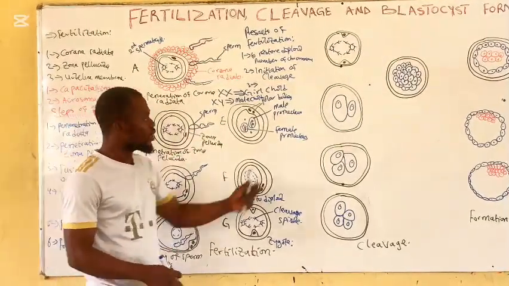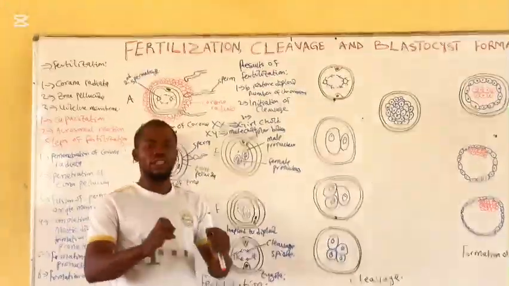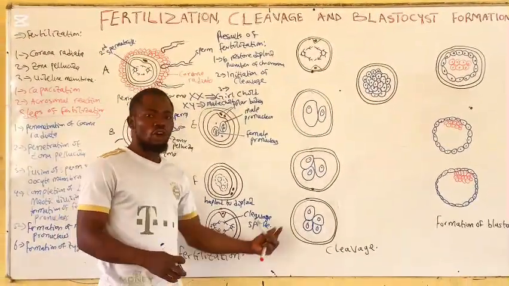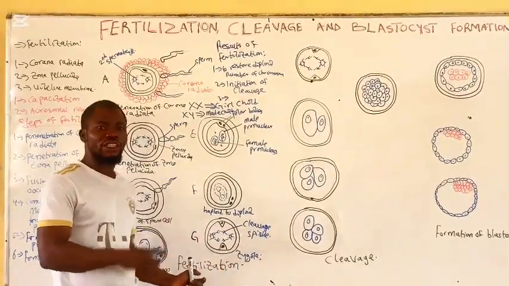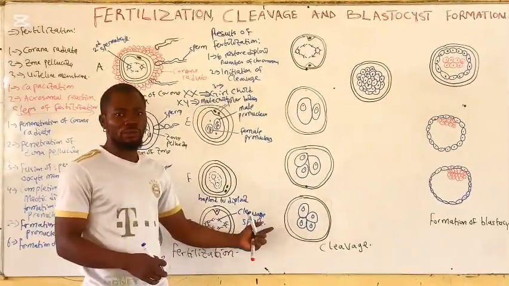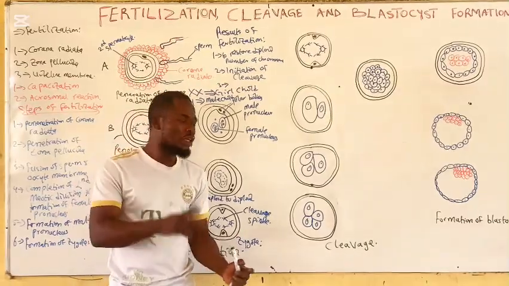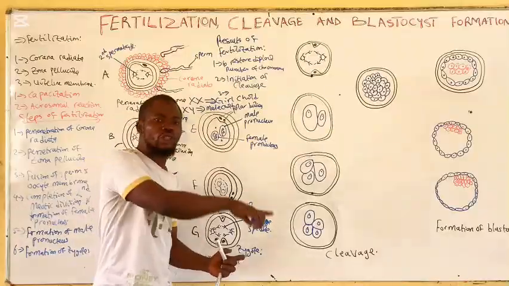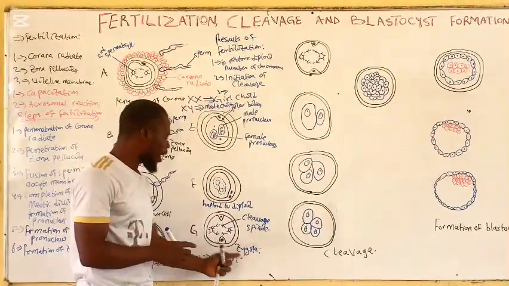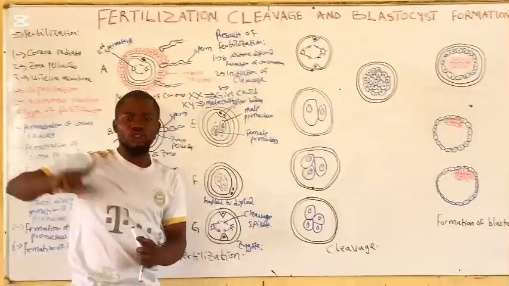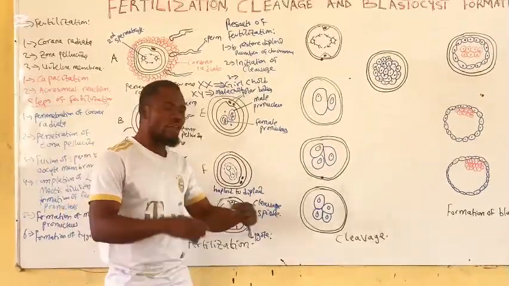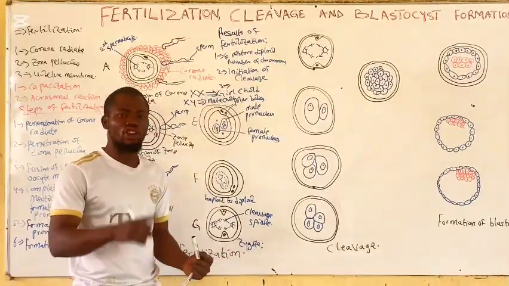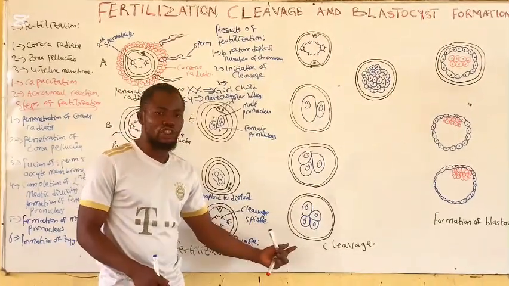The next thing is the cleavage. Cleavage is just a series of the mitotic division which the zygote undergoes. Cleavage usually begins 30 hours after fertilization, and it occurs as the zygote is moving from the ampulla of the uterine tube into the uterine cavity. So as the zygote is moving from the ampulla of the uterine tube or fallopian tube into the uterine cavity for the implantation, the zygote will be undergoing a series of mitotic division called cleavage.